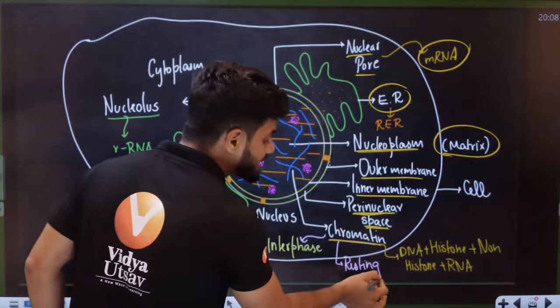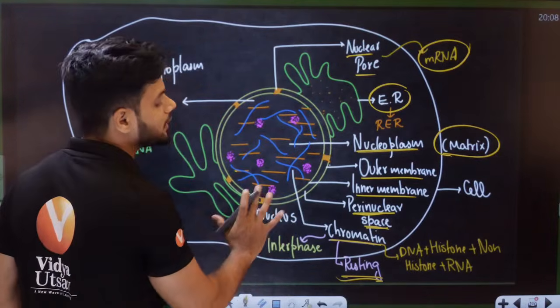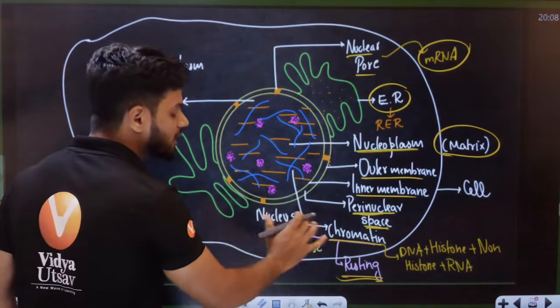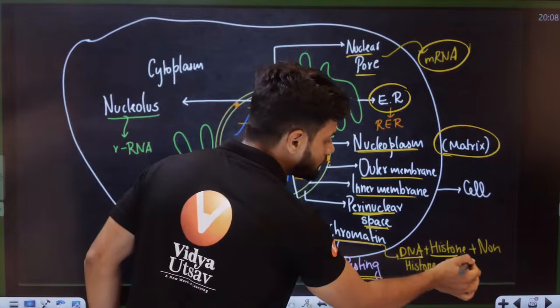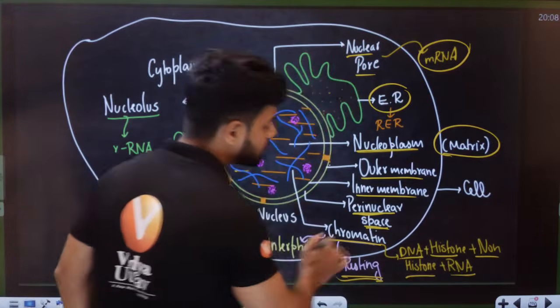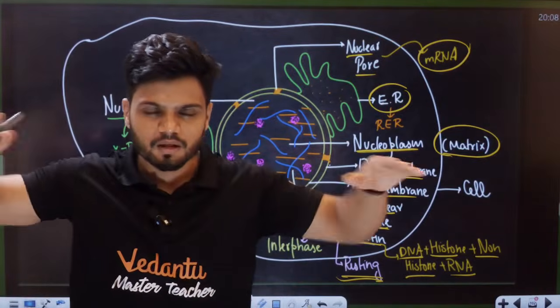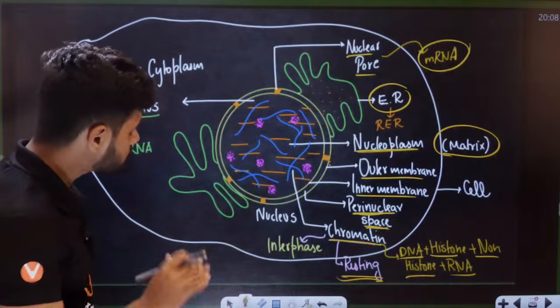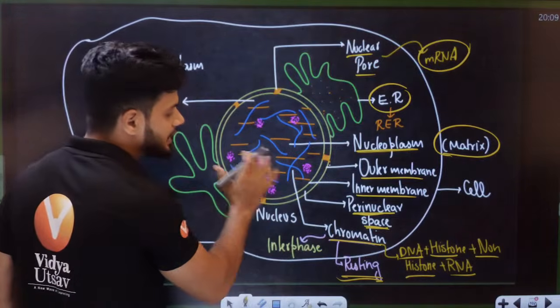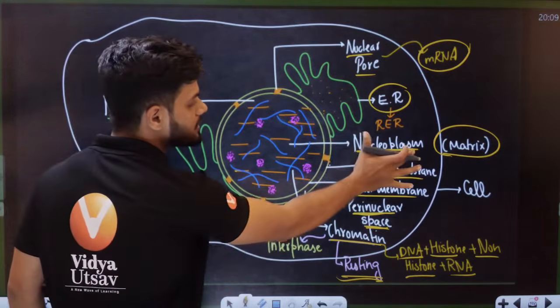Chromatin is always found in the resting phase. What is chromatin, students? Chromatin is basically DNA plus histone and non-histone proteins plus RNA. So chromatin is like a long thread made up of DNA. We have this thread-like structure inside, and the nucleoplasm is the matrix here.